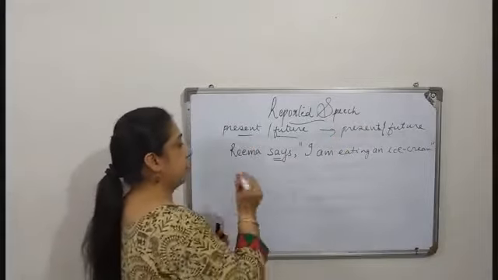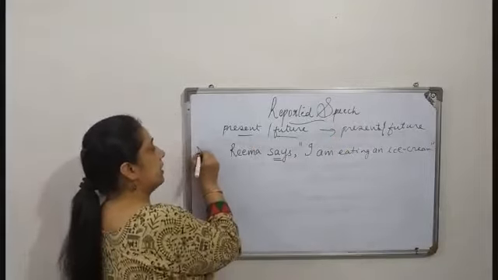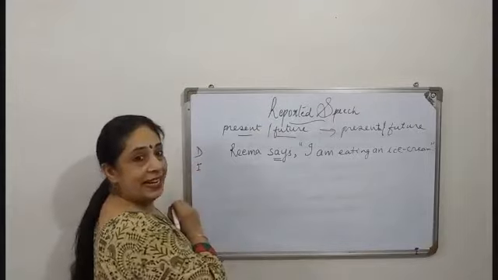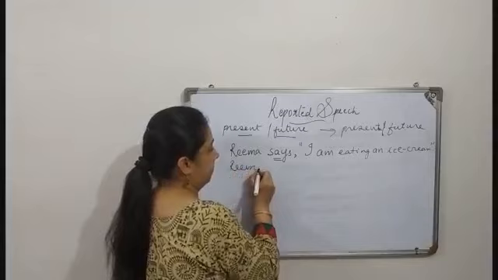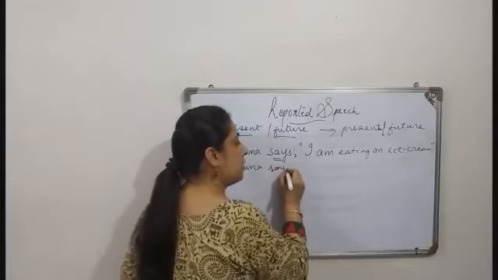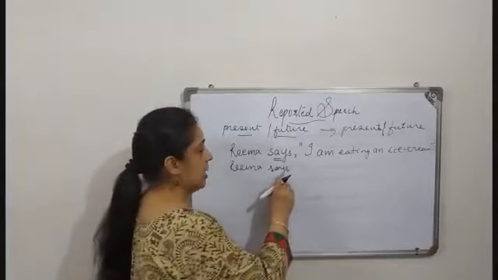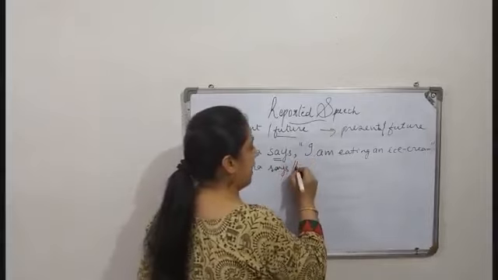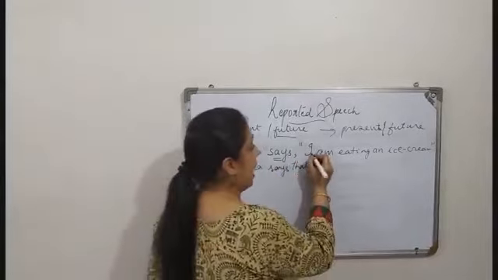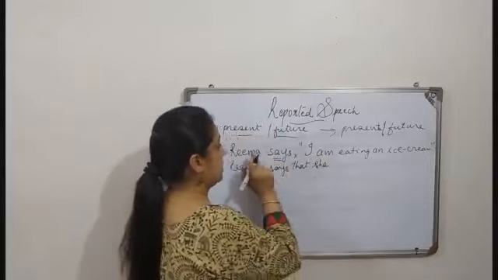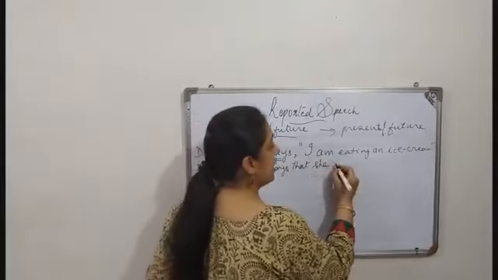Now we will write in reported, see, this is direct speech. We have to make it indirect or reported. Alright, so Rima says, this will remain as says. Rima says, these two are replaced by that, as I told you. Rima says that, alright, I becomes she, is a female, right? She is.